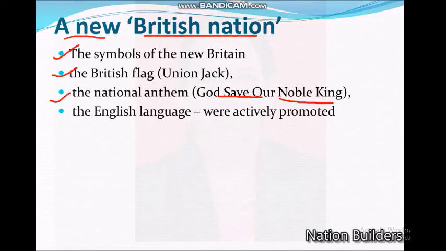Then the English language. The national language adopted is the English language. The English language was actively promoted and the older nations survived only as subordinate partners in this union. In this way, the unification of Britain took place. We have seen the clashes, the suppressions, and revolts also, but it was not sudden. It was a long, drawn-out process. That is why this was called the strange case of Britain.